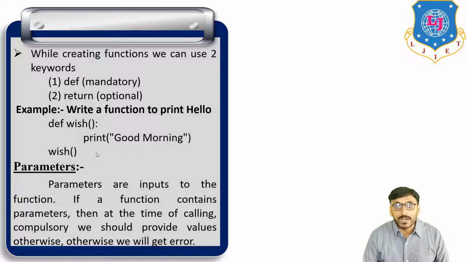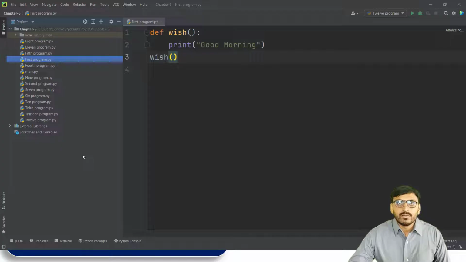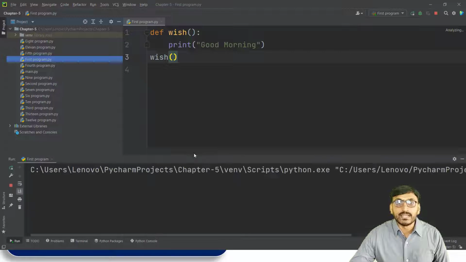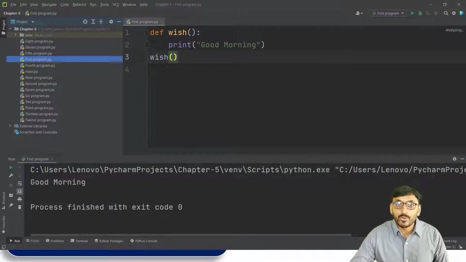The same program we run in PyCharm: def wish, parentheses, print good morning, and the function call. If we run this program, we get the output good morning. There is no return statement in the body of the function, only a print statement.